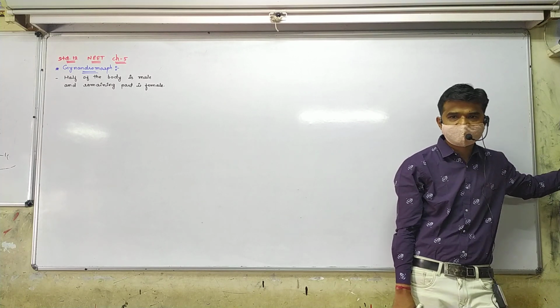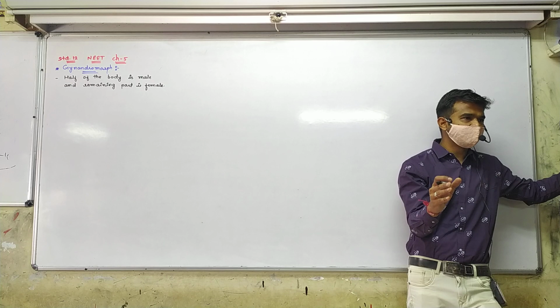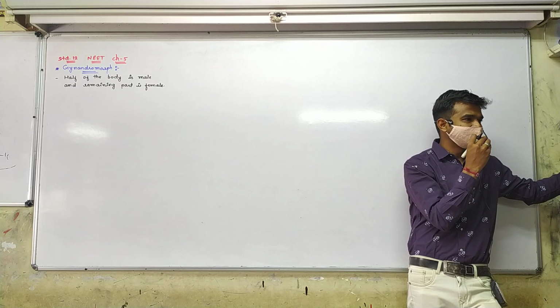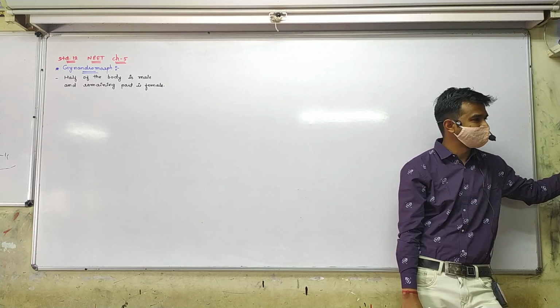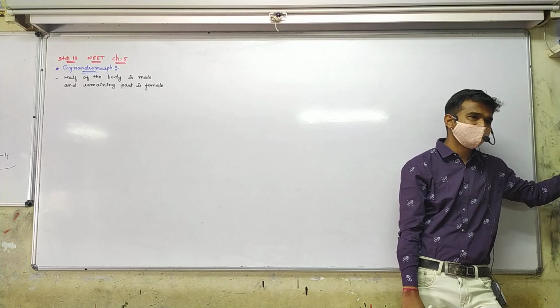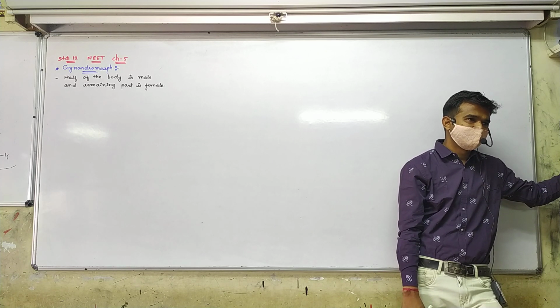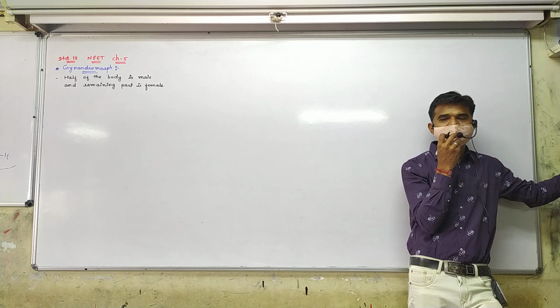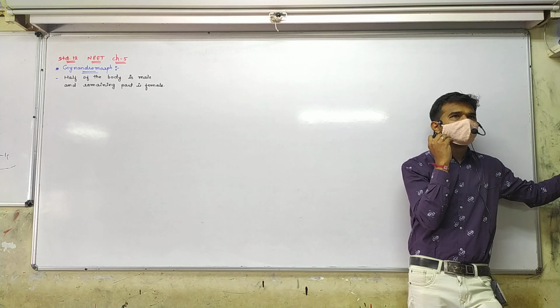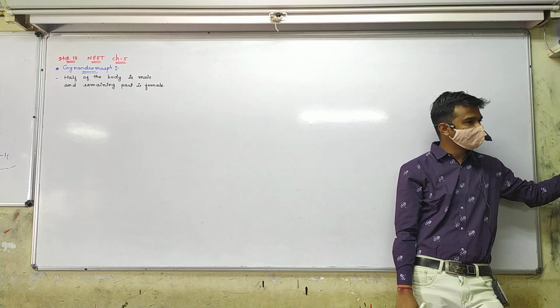In these insects, half the body is male and half the body is female. Why does this happen? We have learned this in human reproduction.